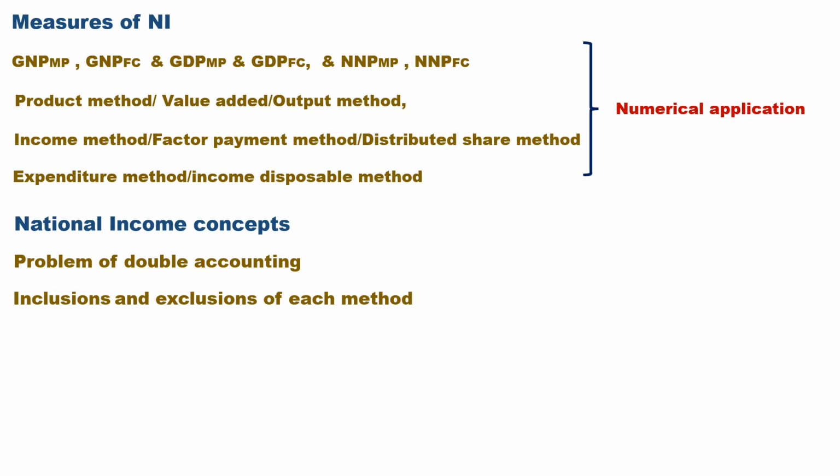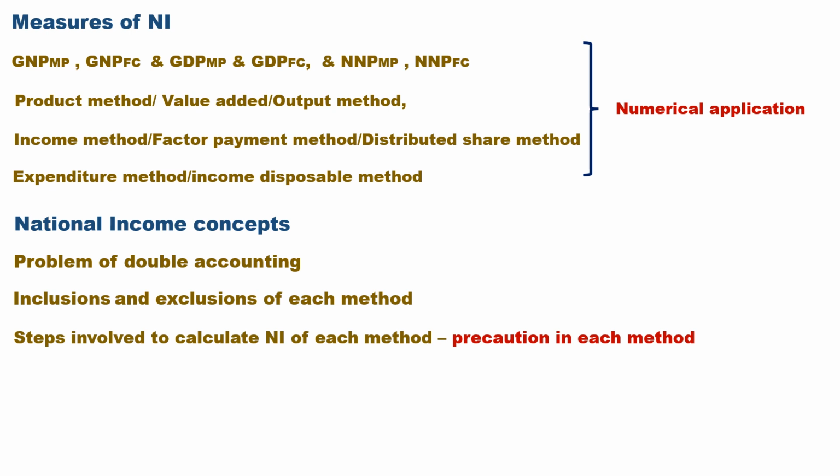Inclusion and exclusion of each method. While calculating national income, what components have to be included and what components have to be excluded in each method? Explain all those things. Steps involved to calculate national income in each method. Precautions to be used in each method. This topic may be asked concept oriented.